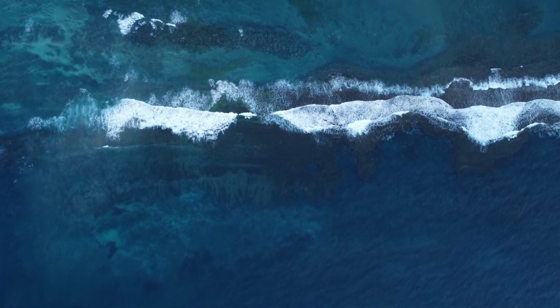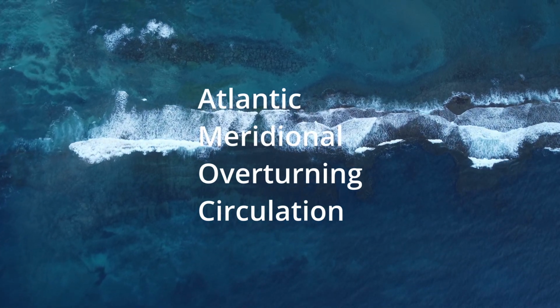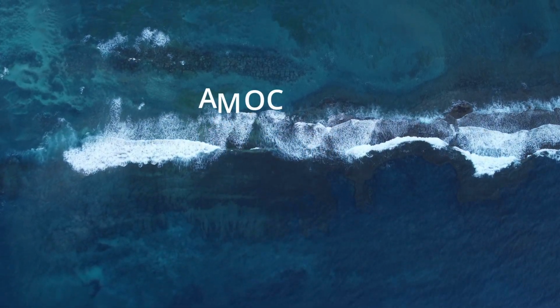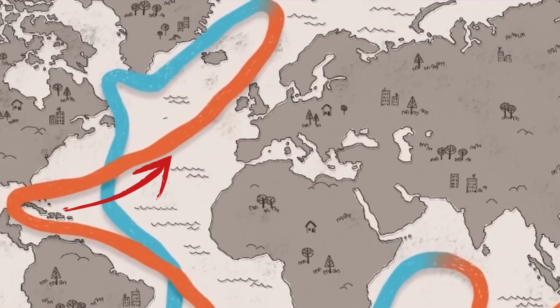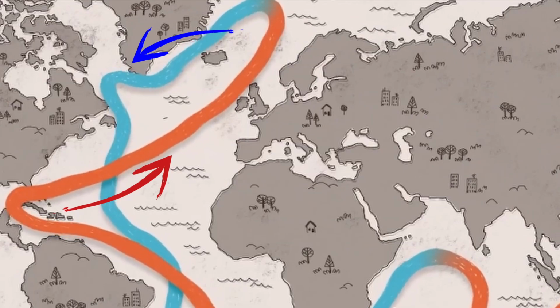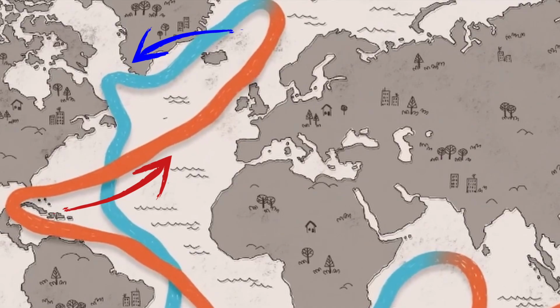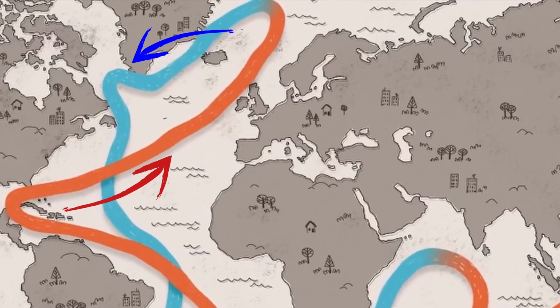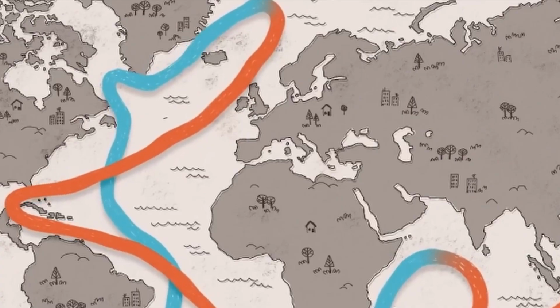There are 3 theories, but the leading theory is abrupt changes to the Atlantic meridional overturning circulation, better known as AMOC. This is a system of ocean currents that moves warm, salty water north and returns cold, dense water south. The Atlantic stream of the AMOC differs during the years. Temperature, ice and density of the seawater influence the AMOC. Right now, warm water flows north. There it cools down and sinks to the bottom. This happens because cold water has a higher density than warm water. Because the cold water sinks to the bottom, it flows back to the south and warms up again. This way the cycle starts over again.